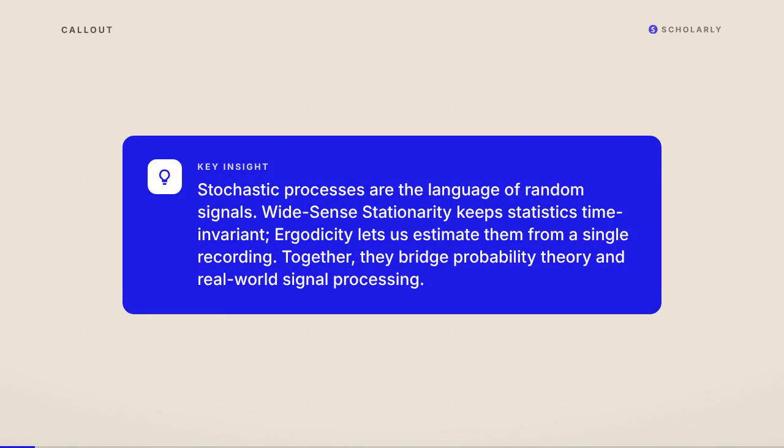Here's the key takeaway. Stochastic processes are the mathematical language for signals that carry randomness. Two properties make them tractable: wide sense stationarity, which ensures the statistics don't drift over time, and ergodicity, which lets us estimate those statistics from a single recording. Together, they bridge the gap between probability theory and real-world signal processing.